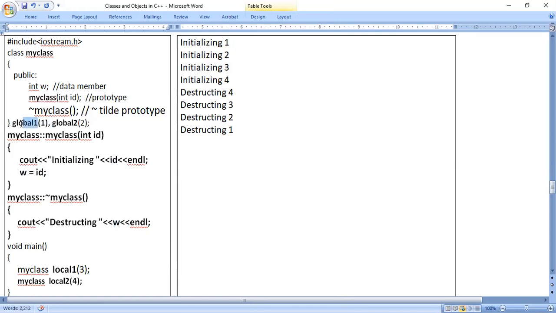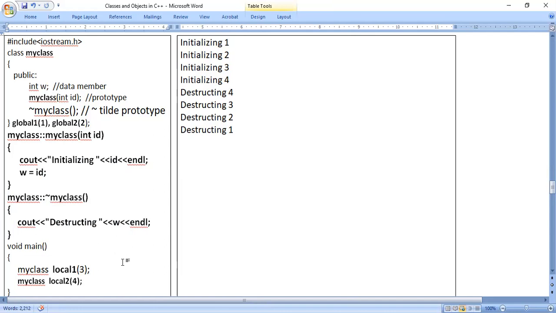In the bracket, the value I have written is what we consider. For global 1 the value of W is 1 because I have taken value 1. For global 2, the value is 2; for local 1, 3; for local 2, 4. Which value should it take? That is the question, because each object has a different value. The message destructing will print, but we should know what value of W it will print. This destructor should be called four times now, because four objects are destroyed. That means memory allocated for four objects is deallocated, released.